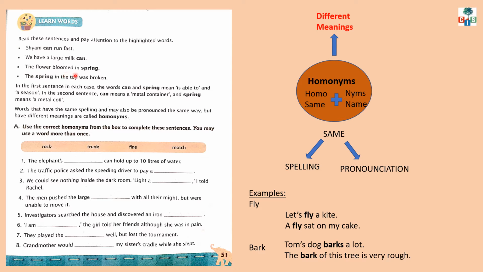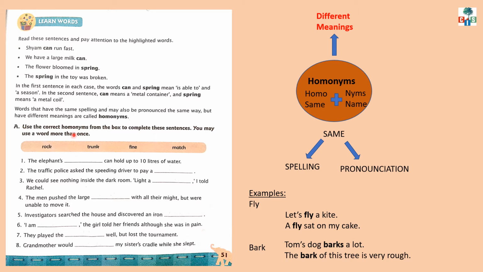Look at this another example. The flower bloomed in spring. The spring in the toy was broken. Here in both the sentences, the word spring sounds same. Spelling is same and pronunciation is also same. But the meaning is different. In the first sentence, spring means we are talking about a season. And in the second sentence, spring means a metal coil. You have generally seen in the pen. Yes?